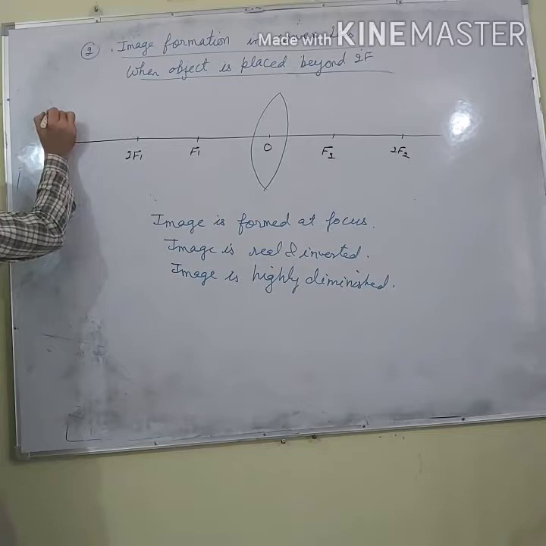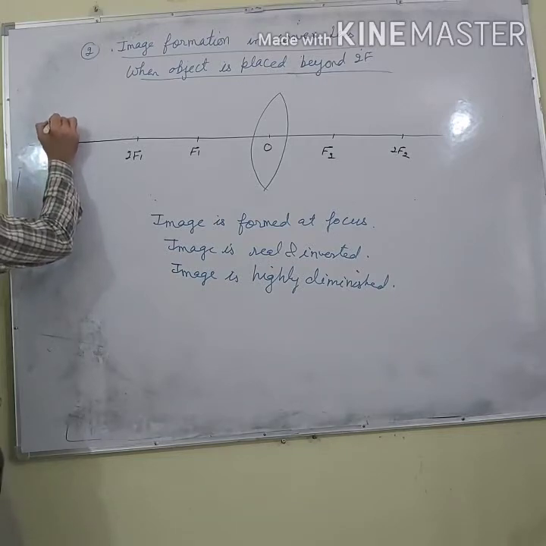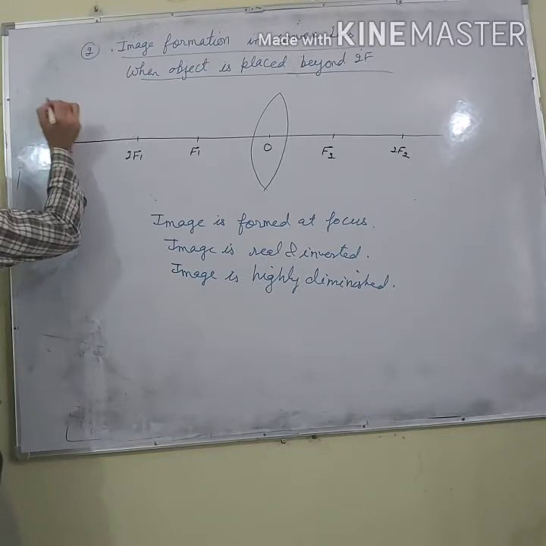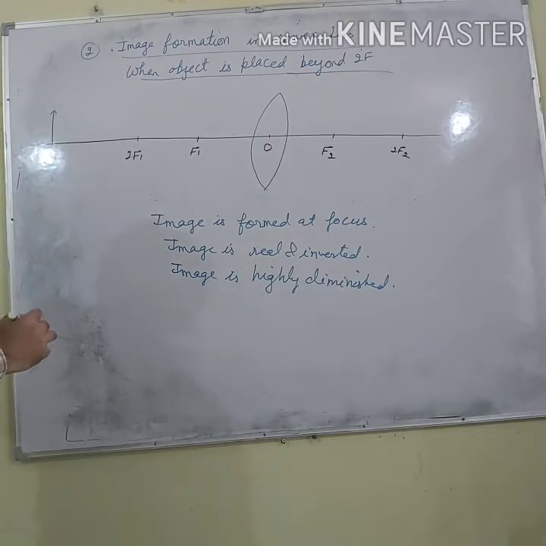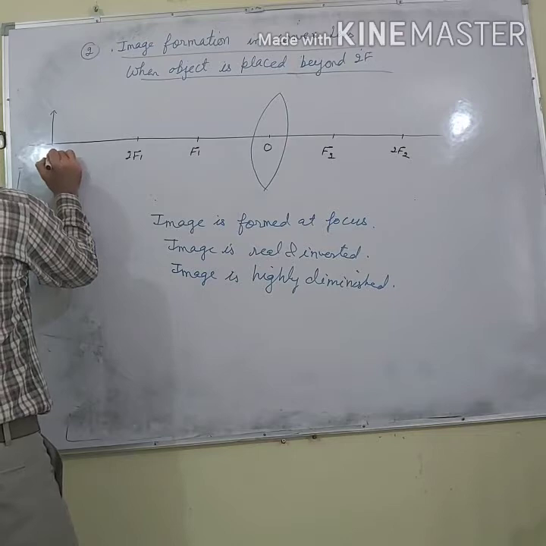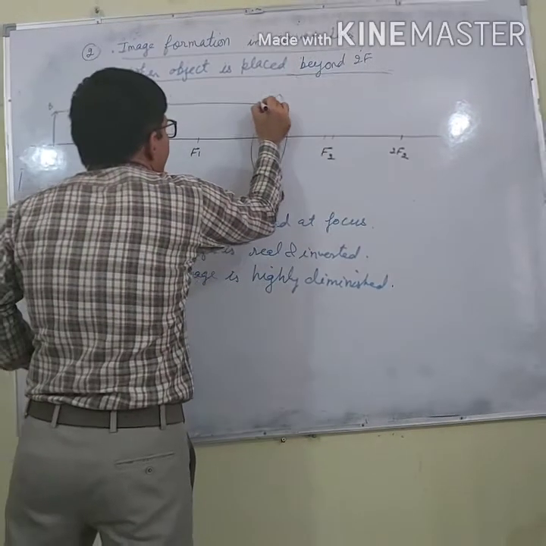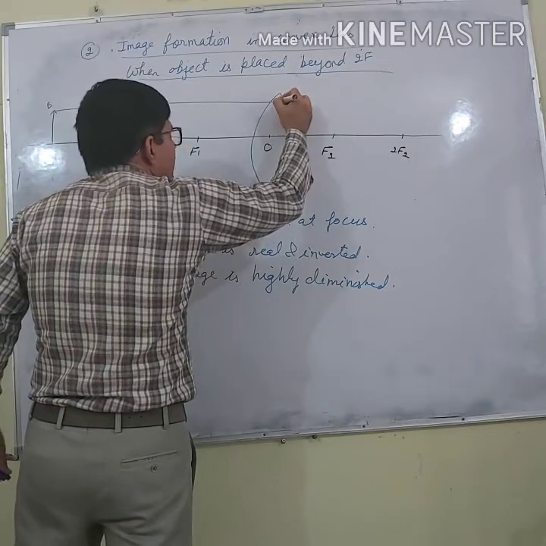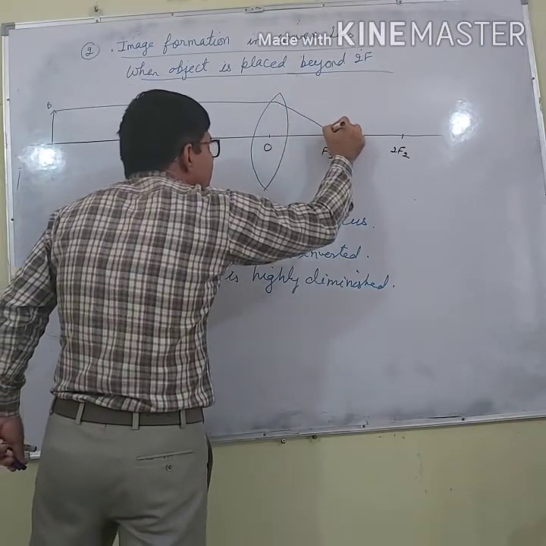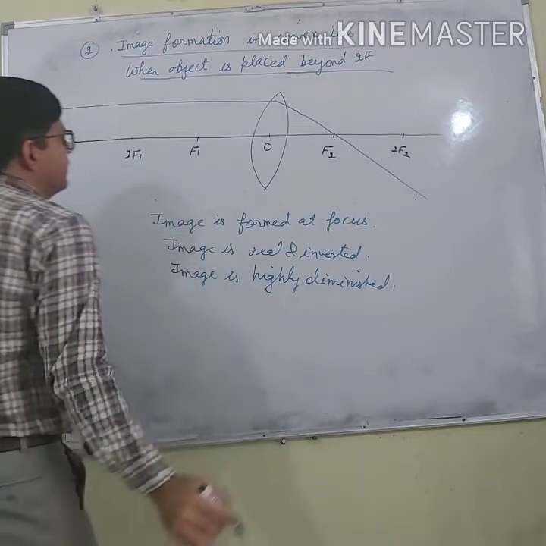Let us say object is this. AB is the object. Now what happens? A ray from point B parallel to principal axis passes through the focus.